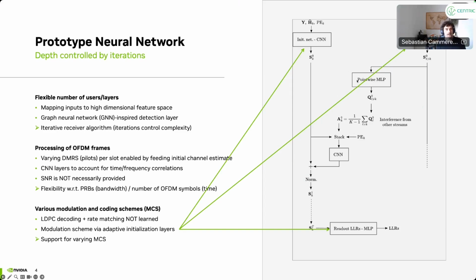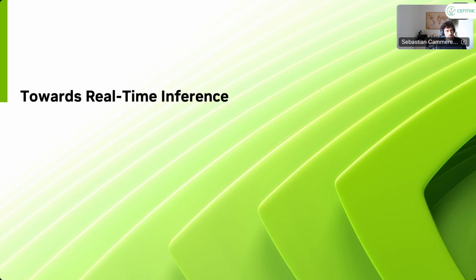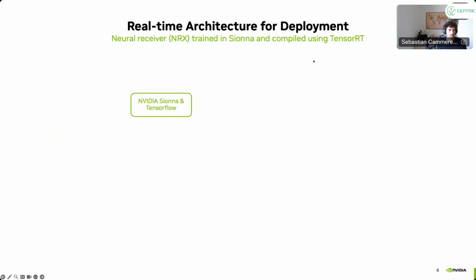Anyway. So for the modulation scheme, what we do is we train different input layers for different MCS schemes, and then we can dynamically reallocate them or replace them. So for one user, when the modulation scheme changes, then we replace essentially the input layer, but we keep the rest. So 90% of the weights can be kept actually constant. That's the idea of this adaptive modulation encoding scheme. But the main focus of this talk is actually on real-time inference of such a receiver architecture.